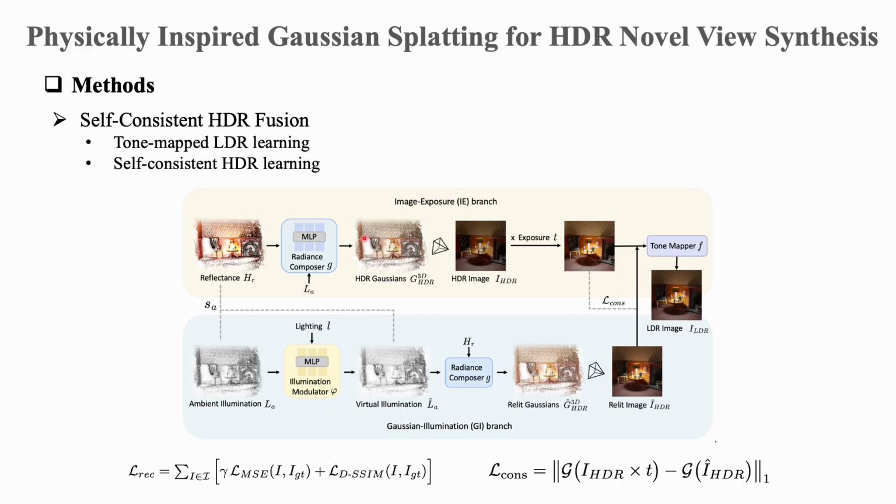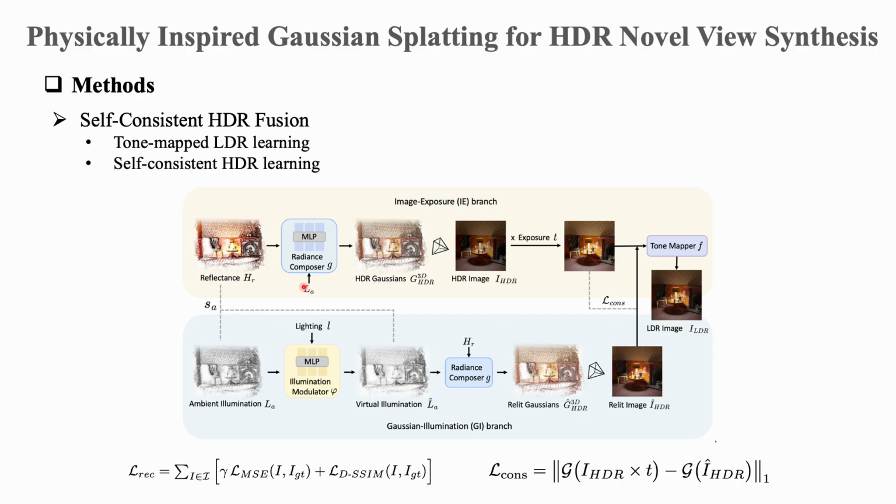Because the input views are captured under different exposures, these LDR images provide complementary dynamic range details. Some views preserve highlights better, and the others reveal dark regions better. However, this kind of supervision is still indirect. The loss is applied after tone mapping, so the HDR radiance itself is not explicitly constrained.